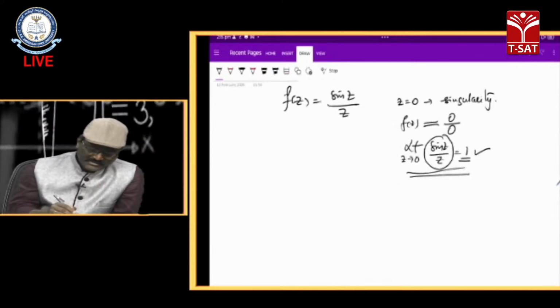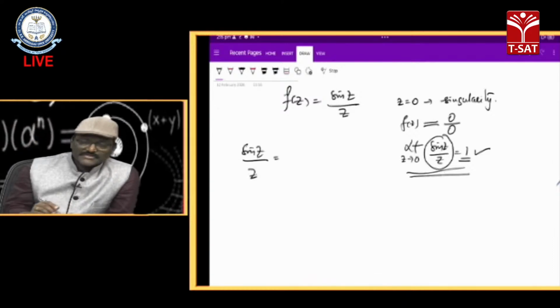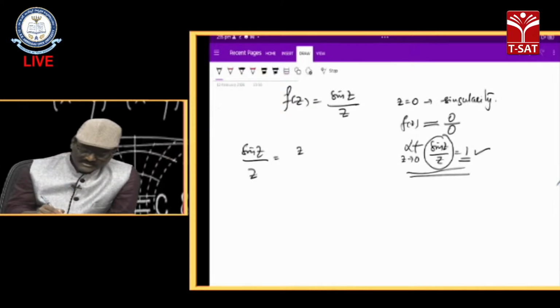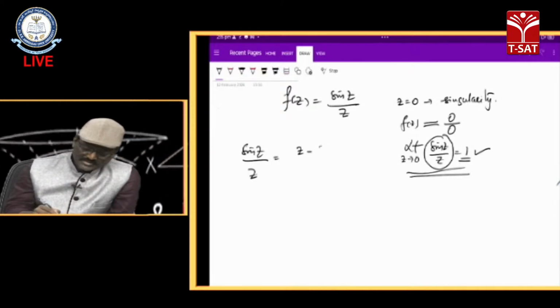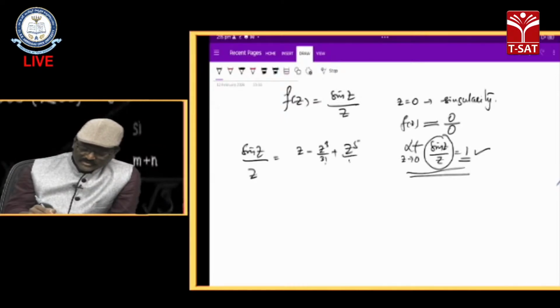Let us see. Let me take this sin z by z. What is the Taylor series expansion of sin x? It is x minus x cube by 3 factorial plus x to the power 5 by 5 factorial and so on. In place of x, z is there: z minus z cube by 3 factorial plus z power 5 by 5 factorial and so on, whole by z.